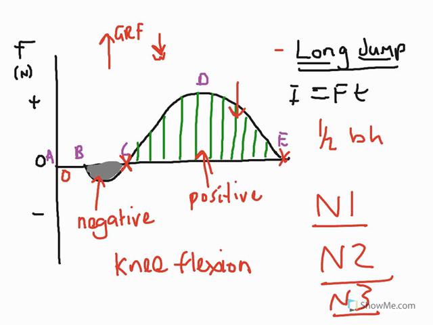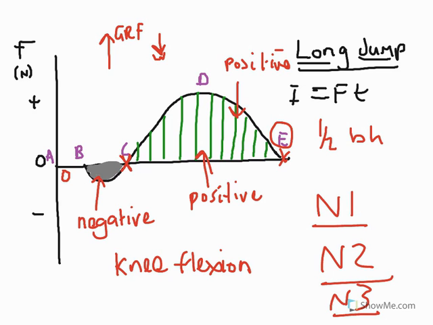Now then, D to E is an interesting one. D to E, we still have positive impulse. Just because it is a declining positive impulse, it doesn't mean it's not positive. We are still accelerating upwards, we are just doing so at less rate at this point. So, we are still taking off from the board between D and E, and of course, as I said before, the toe does not leave the board until E occurs.